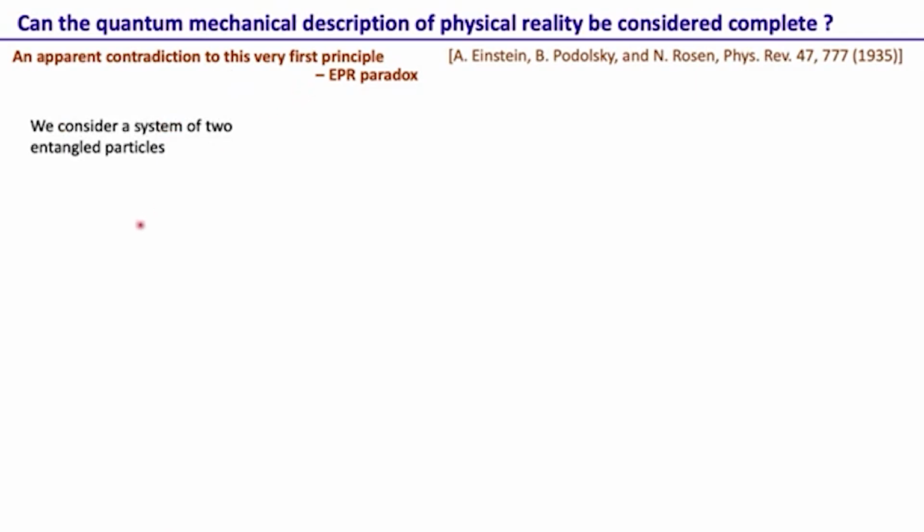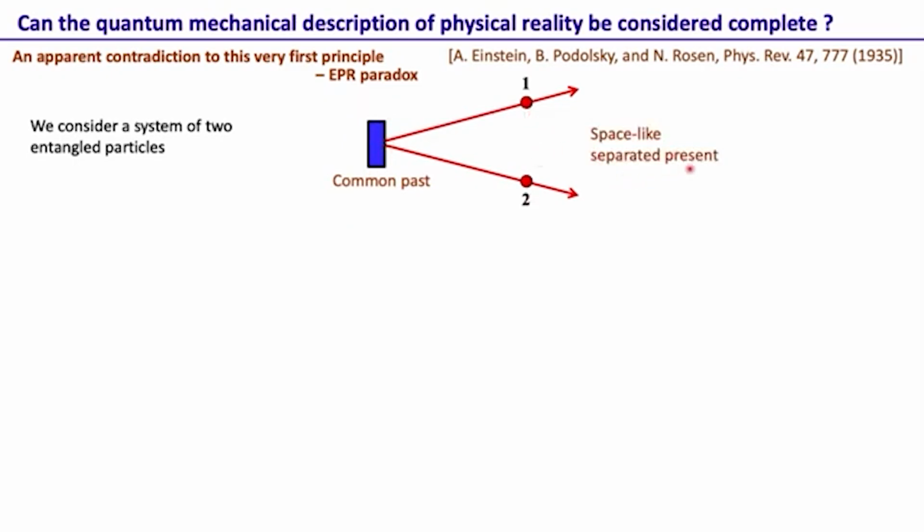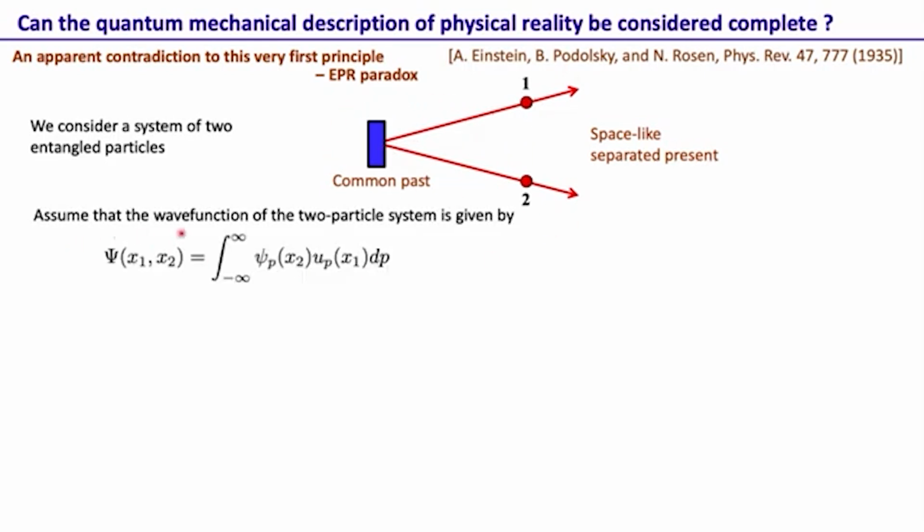For this, let's consider a system of two entangled particles. These particles had a common past, that means they interacted in the past, and after that they separated, and now they are space-like separated. There is no interaction after they have separated. It can be any wave function, but let's assume this is the wave function considered by EPR in this paper.